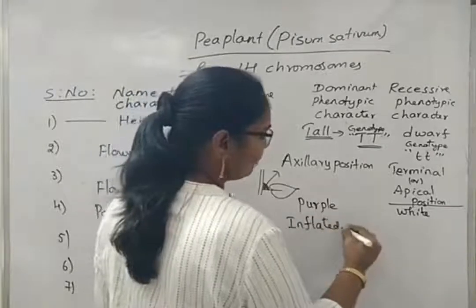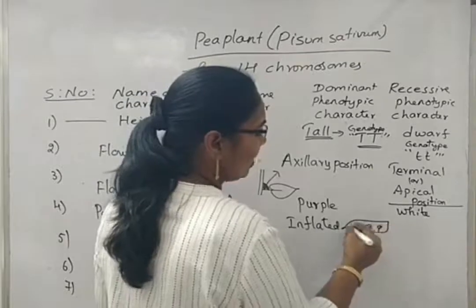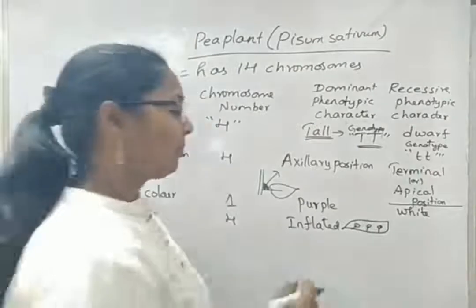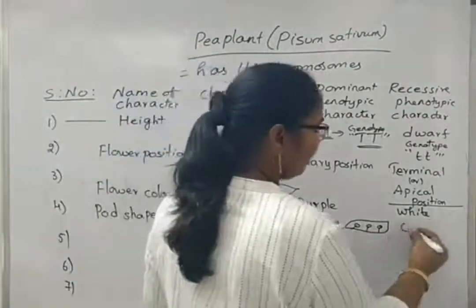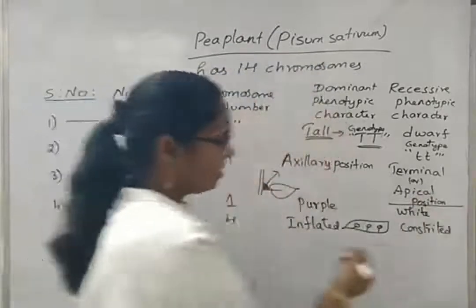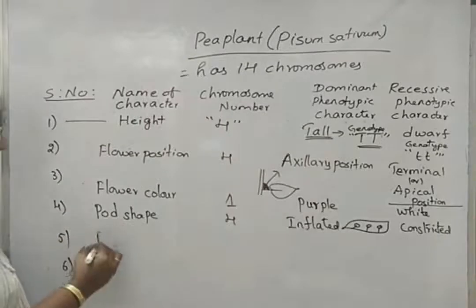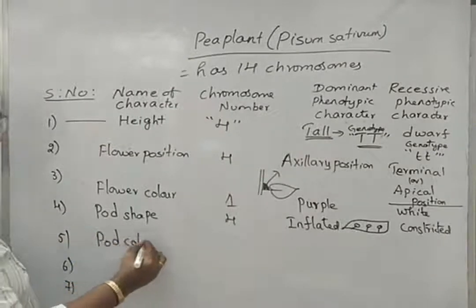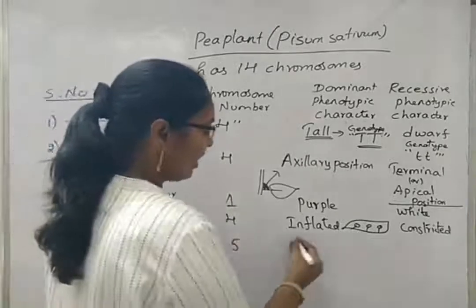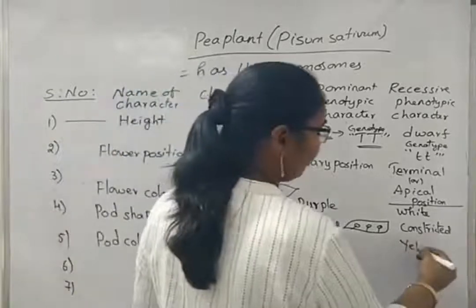It means that if this is the pod which has seeds, the outermost layer does not have any bendings or constrictions. It is very normal and straight. The second one is constricted. Next, the fifth one is pod color. Pod color is decided by chromosome number 5. The dominant color is green and the recessive one is yellow.